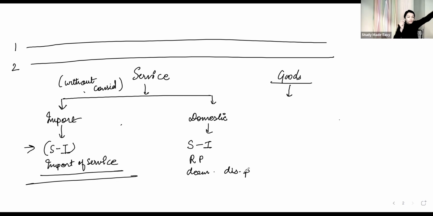Or it is own establishment outside India or deemed distinct person in India. That means the context of both is somewhere the same. Either your own establishment outside India or deemed distinct person is your own establishment only, no? Are you getting? The context is totally the same. Import of service or domestic, the context of both is the same.